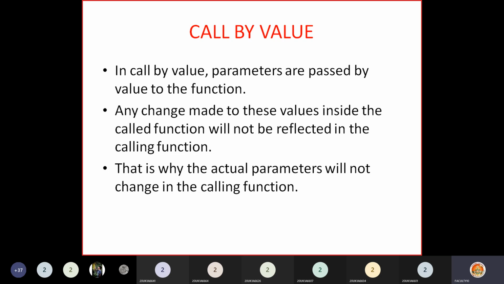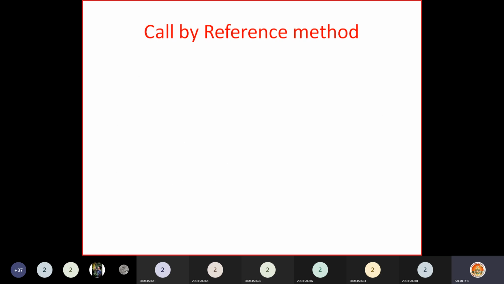Okay, now you can ask a question. No sir, even if I make changes inside the function, those changes should be reflected in the main function. How can it be done? So for that, we'll use the call by reference method.